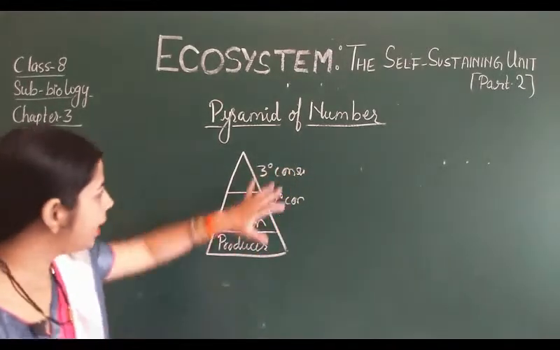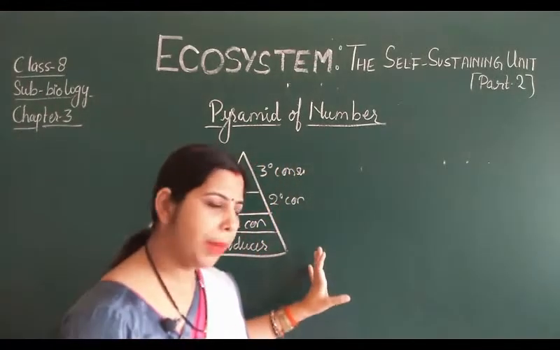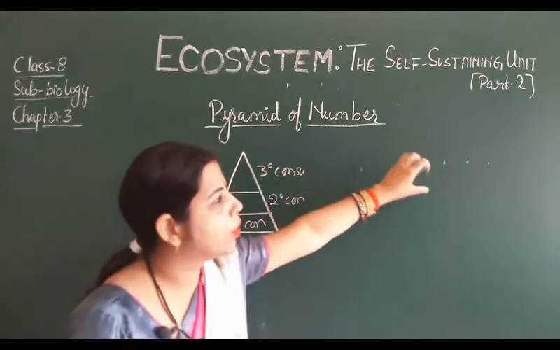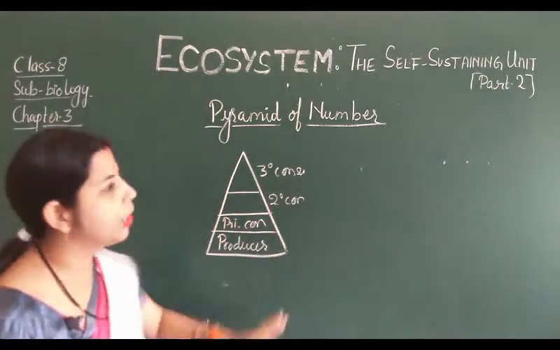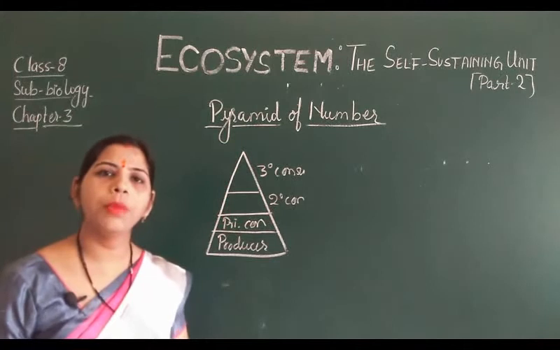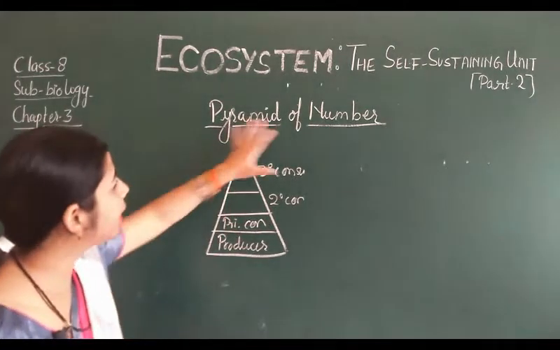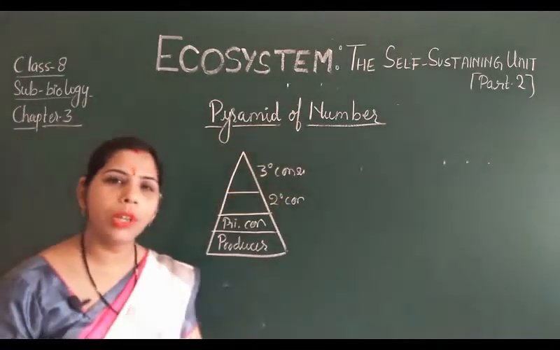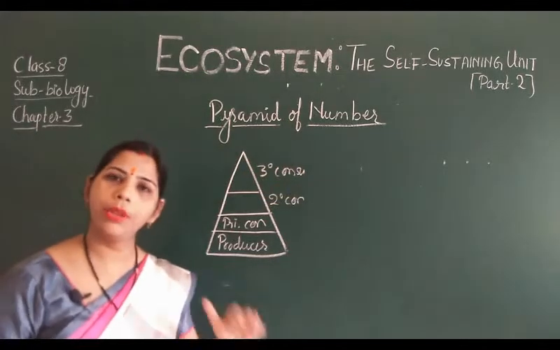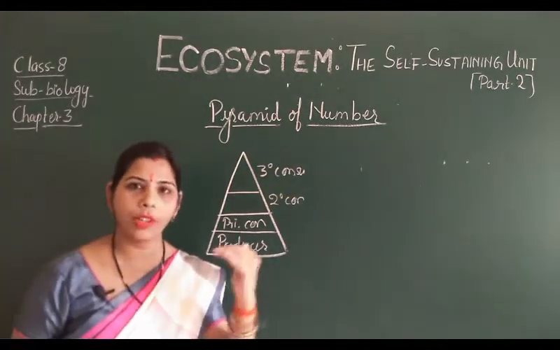Now why is this type of pyramid there? The pyramid of number is going to represent the number of producers and consumers in a food chain. It is only going to represent the number of producers as well as the number of consumers in the food chain.